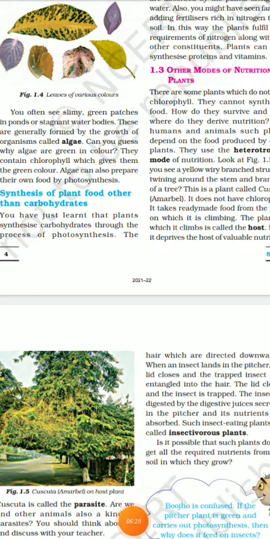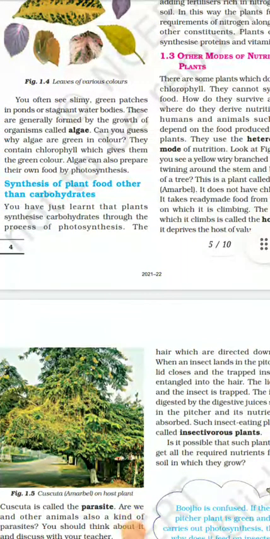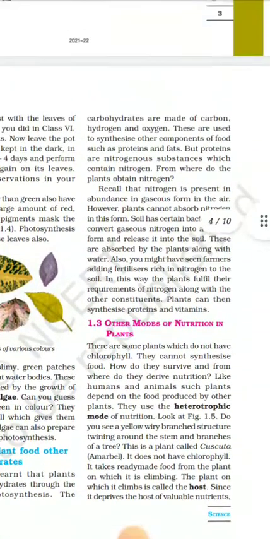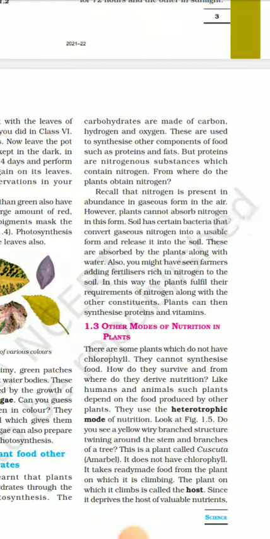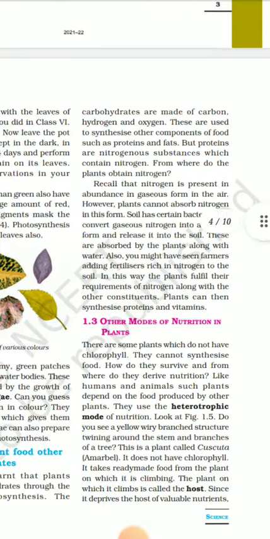Now the chapter, page number. Now the next point, synthesis of plant food other than carbohydrates. You have just learned that plants synthesize carbohydrates through the life process of photosynthesis. The carbohydrates are made of carbon, hydrogen, and oxygen. These are used to synthesize other components of food such as proteins and fats, but proteins are nitrogenous substances